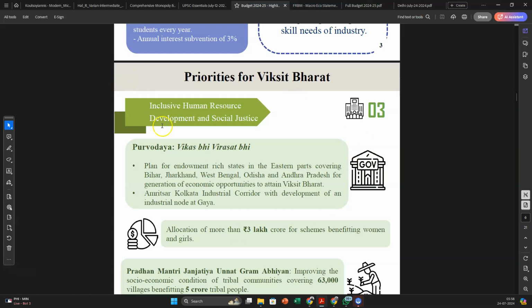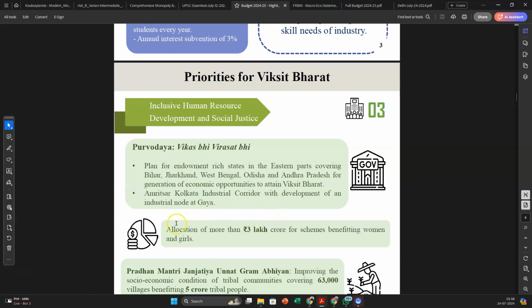Please read about the Purvodaya scheme, planned for the endowed rich states of the eastern part covering Bihar, Jharkhand, West Bengal, Odisha, Andhra Pradesh for economic opportunities to attain Viksit Bharat. But read about this, this doesn't explain the Purvodaya scheme. Read about it in detail.